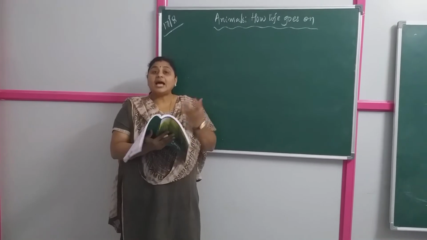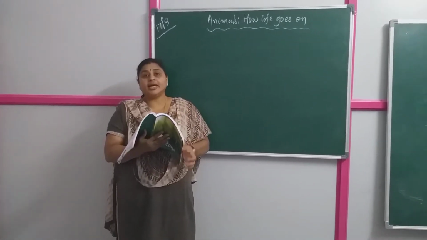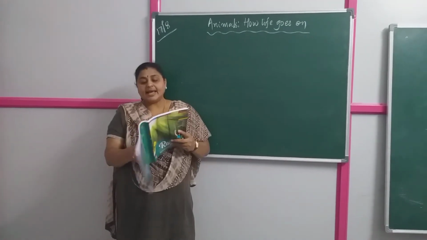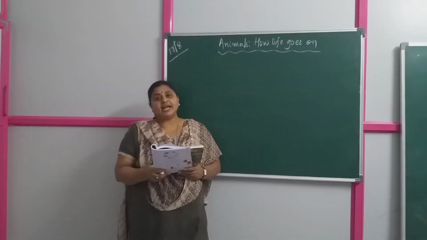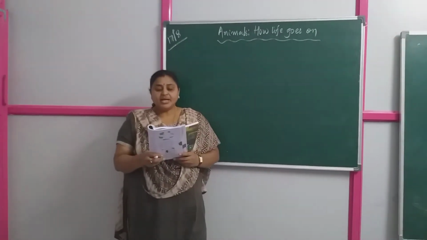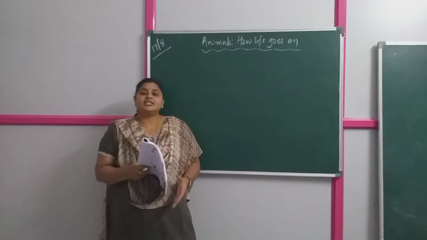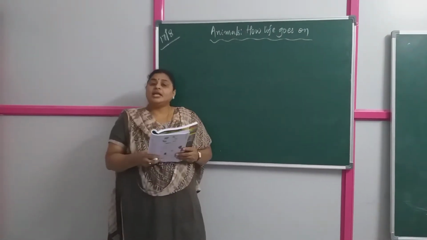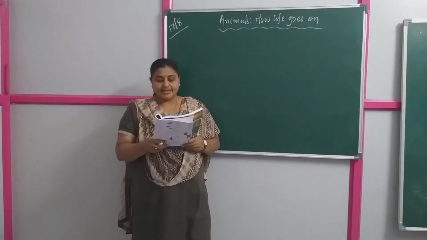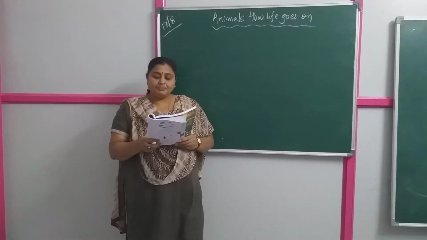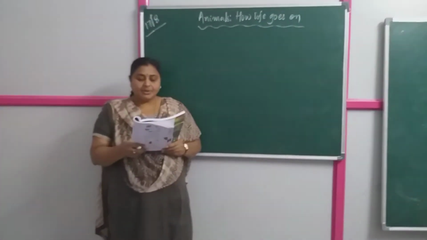We have animals that lay eggs and animals that reproduce on their own. Now, some egg laying animals. Some animals, as we already learned, reproduce by laying eggs. Birds reproduce by laying eggs. We already learned that birds build nests on the trees. Most birds build nests to lay eggs. They sit on the eggs to keep them warm. After some time, the eggs hatch and baby birds come out.